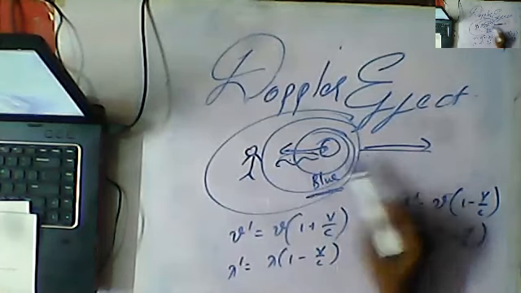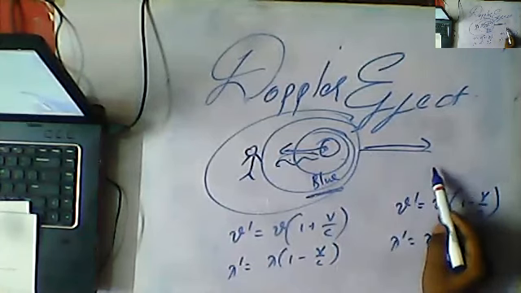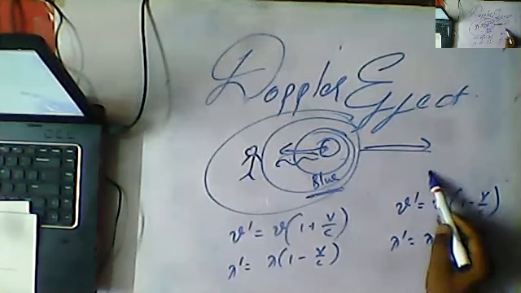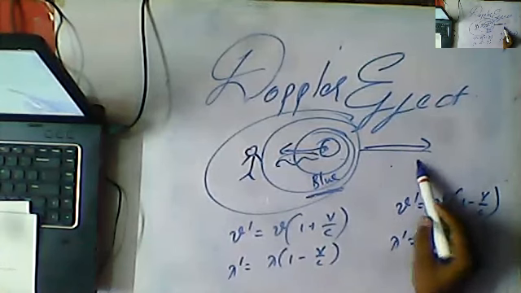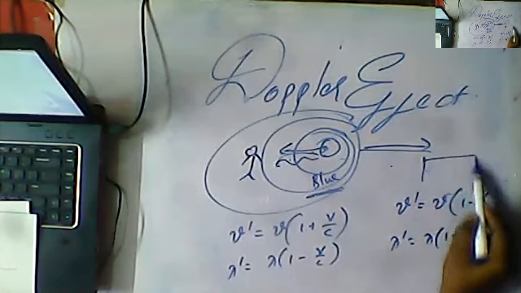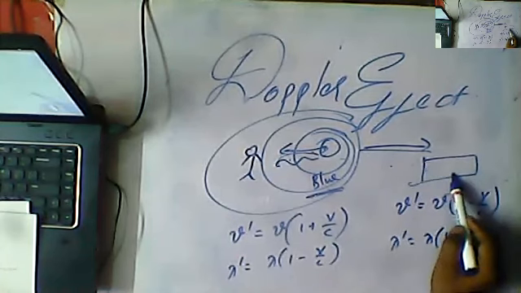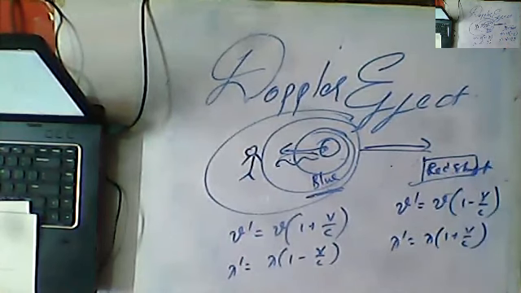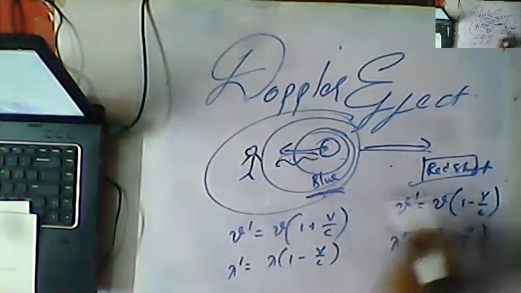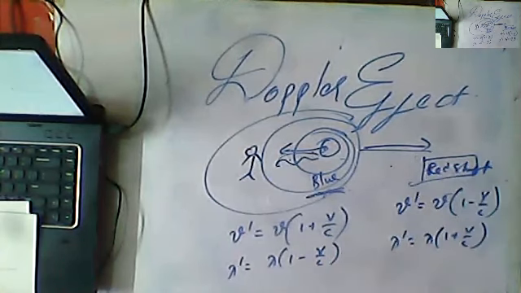And when light is moving away from the observer, wavelength is increasing, so it shows the lighter red color in the spectrum, which is called redshift. The main point is when light is approaching, blue shift takes place. When light is moving away, redshift is taking place. This is the formula, you should keep it in mind.